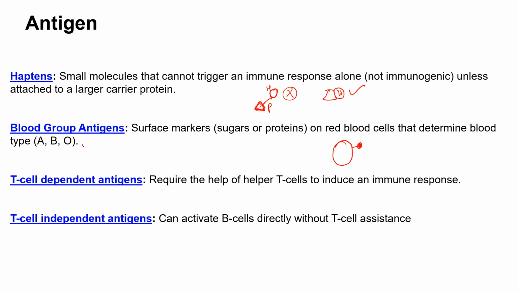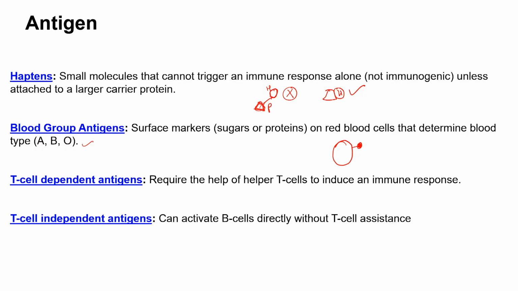And the examples are A blood group, B blood group, and also O blood group. These are nothing but the expression of specific types of sugar on the red blood cell that can define the types of blood group antigens.